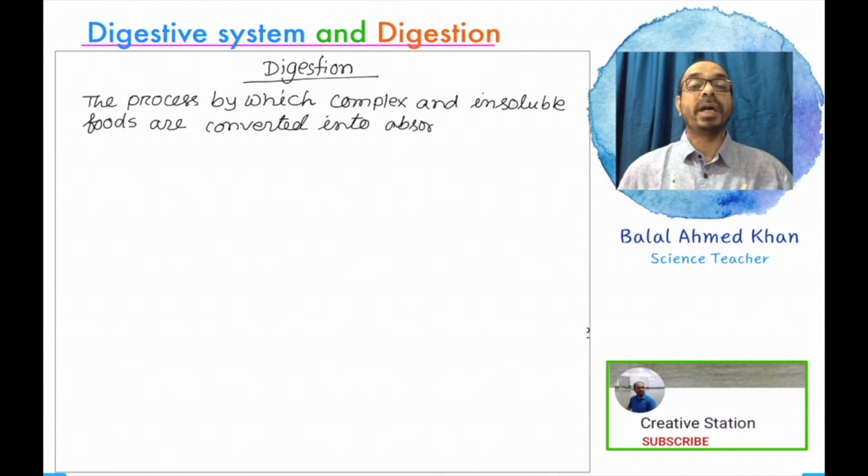The process by which complex and insoluble food is converted into absorbable and soluble form is known as digestion.